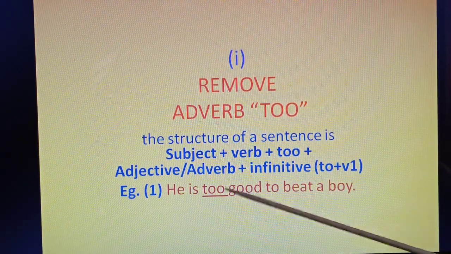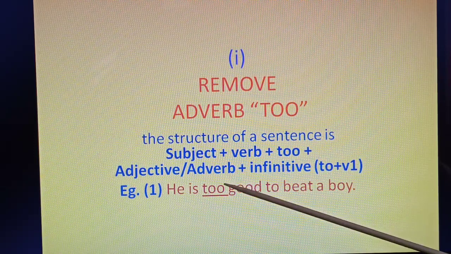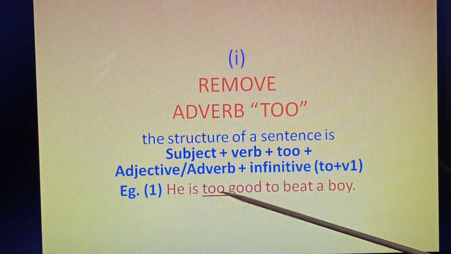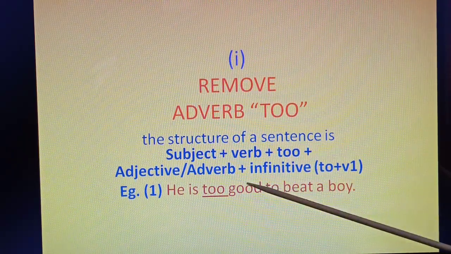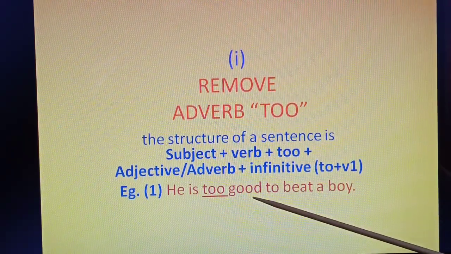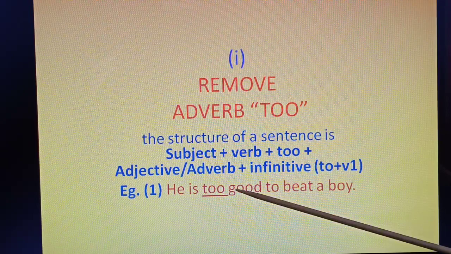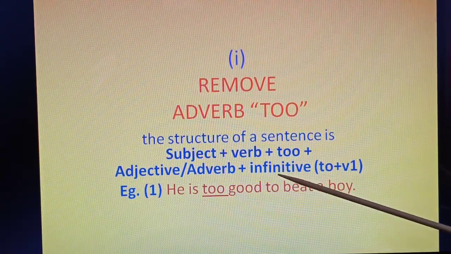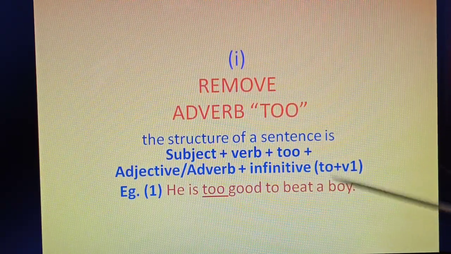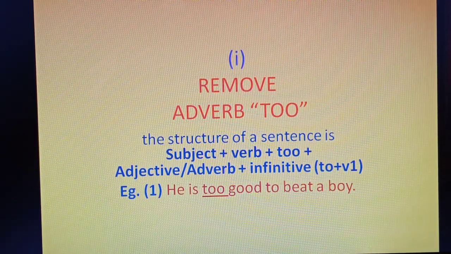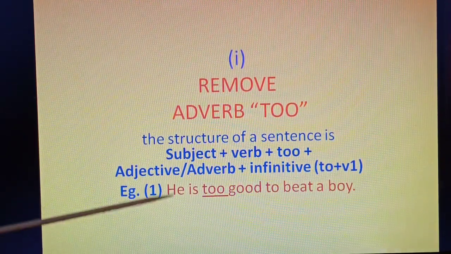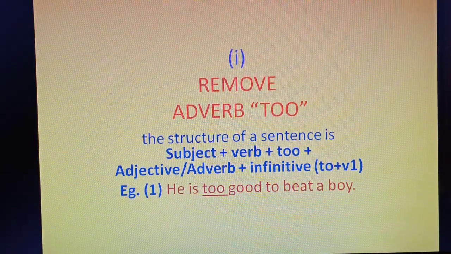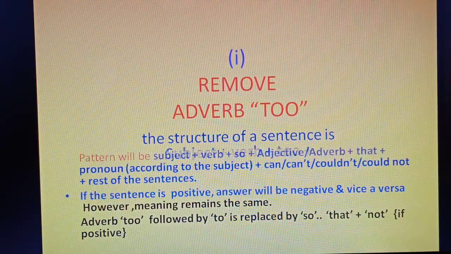Here, the subject is 'he', plus the verb 'is', which is an auxiliary verb. Then 'too', this is the adverb, plus the adjective or adverb, here 'good'. The adjective of 'he is' is 'good', plus the infinitive 'to beat a boy'. This is the structure of the sentence. Now you have to remove 'too'. This is the first pattern.